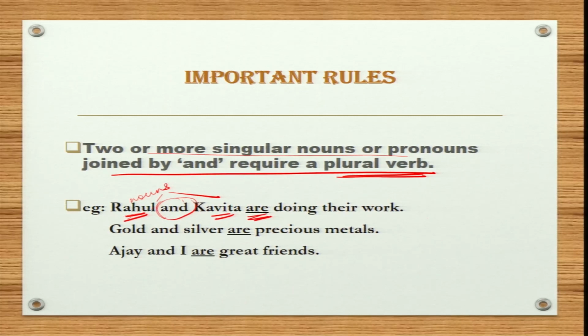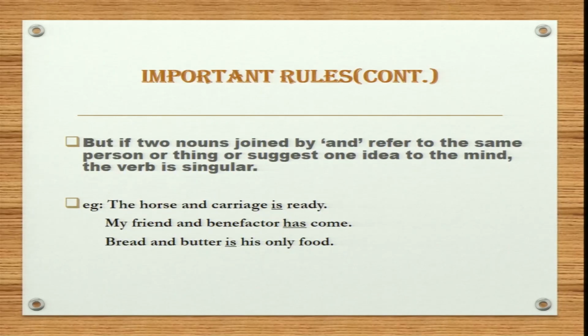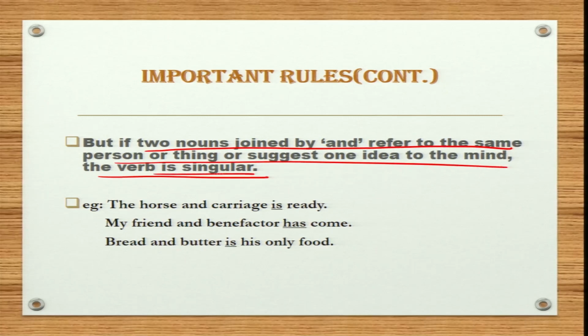Similarly, the next sentence is: Gold and silver are precious metals. Ajay and I are great friends. But there is an exception to the above rule, according to which if two nouns joined by and refer to the same person or thing or suggest one idea to the mind, the verb is singular. So the verb will be singular.